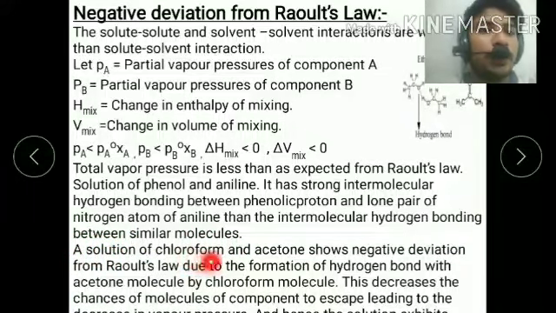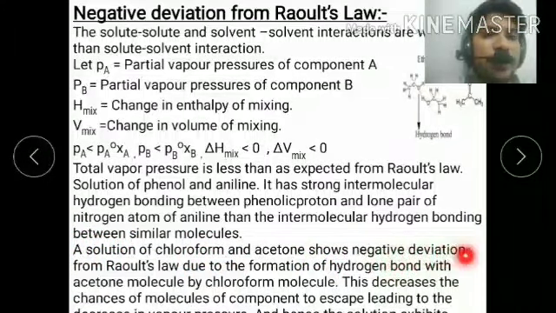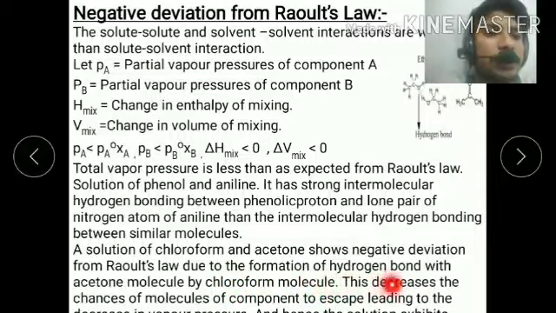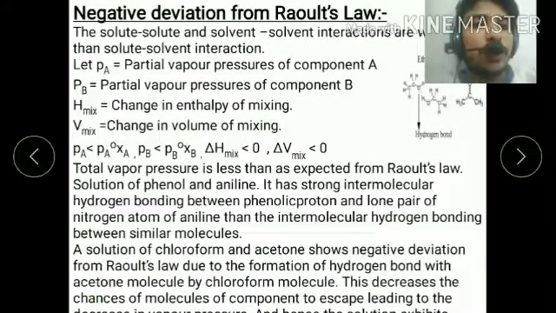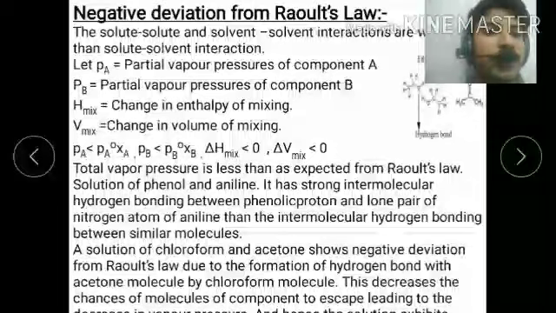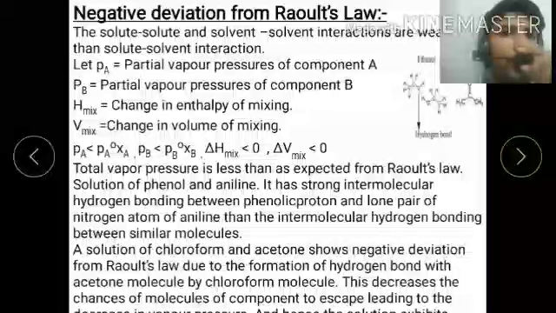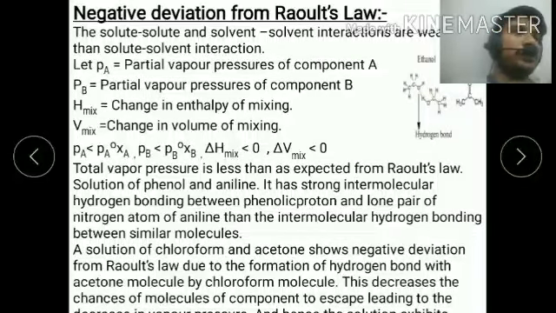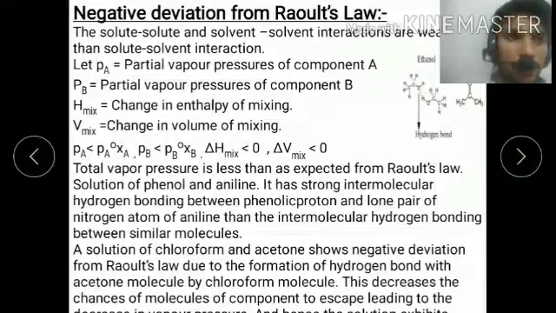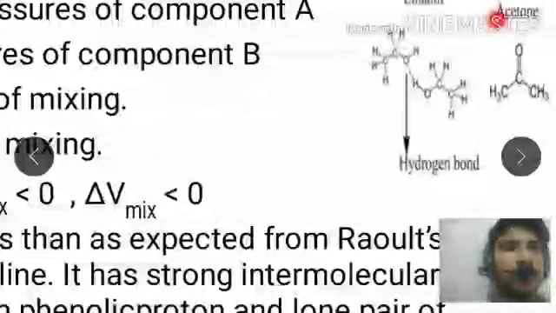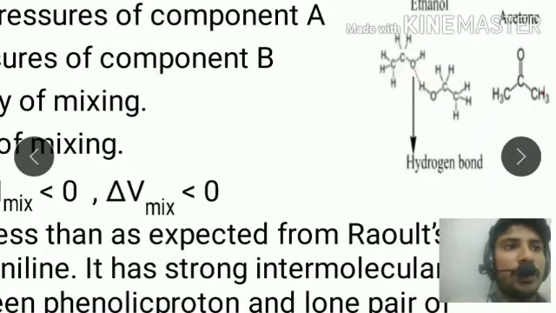A solution of chloroform and acetone shows a negative deviation from Raoult's law due to the formation of a hydrogen bond with the acetone molecule by the chloroform molecule. This decreases the chance of a molecule of a component to escape. Similarly, a solution of phenol and aniline shows a negative deviation from Raoult's law, because they contain a stronger hydrogen bond between them. This is the hydrogen bond.